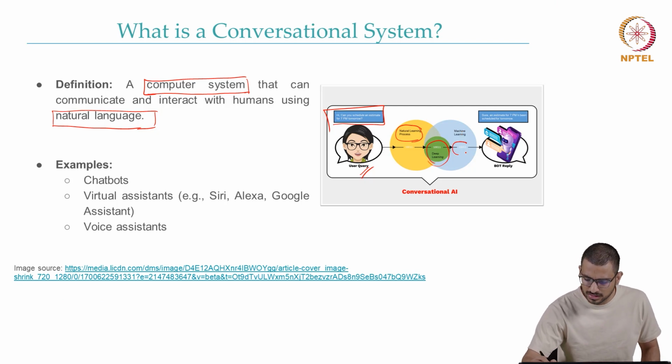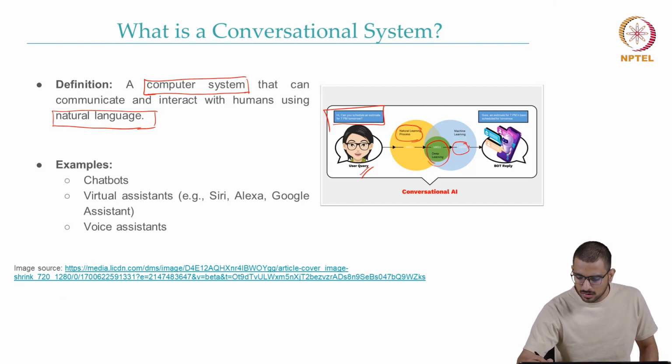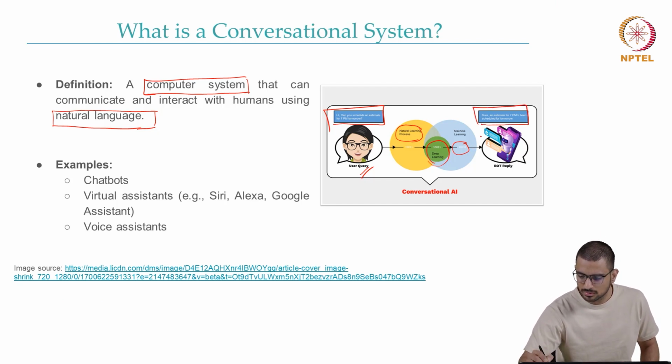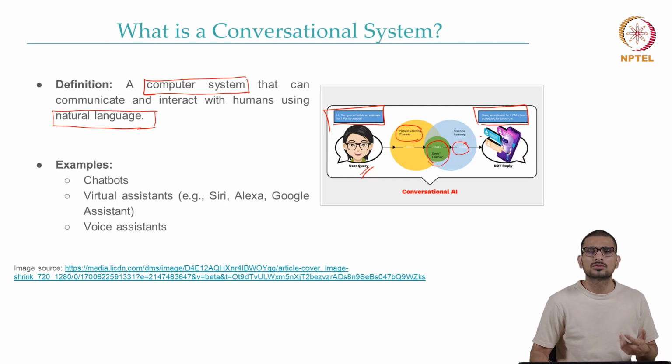And then we have something else in the end. And now this input, the natural language, can be understood by the machines. And then they reply back with something: "Sure, an estimate for 7 p.m. has been scheduled for tomorrow." So you see, we are now trying to talk to a machine using natural language and we expect a response in natural language. And this is what makes it a conversational system.